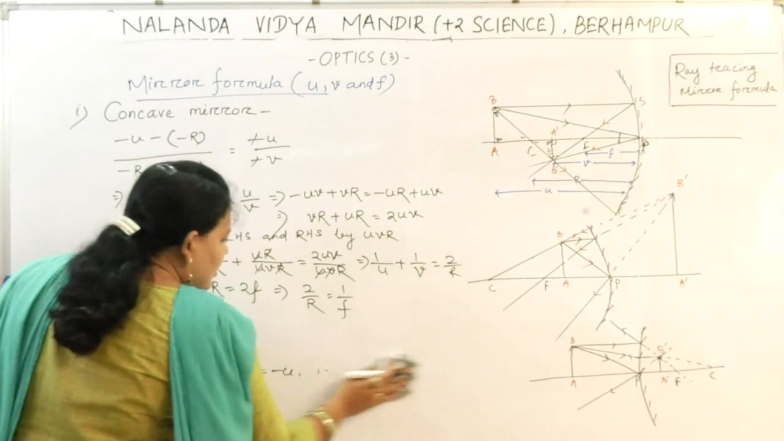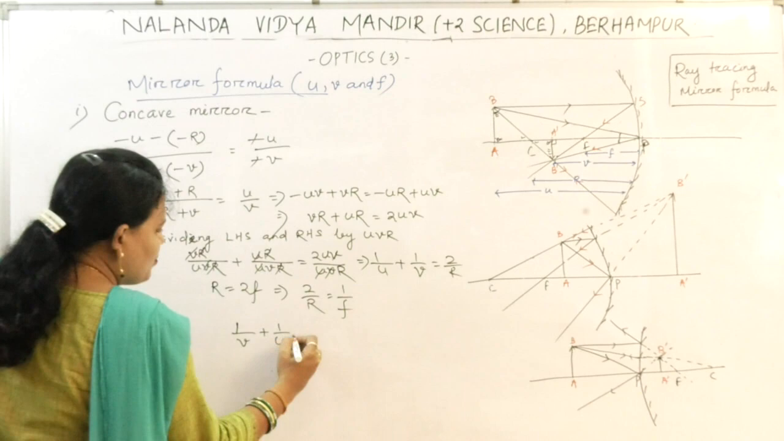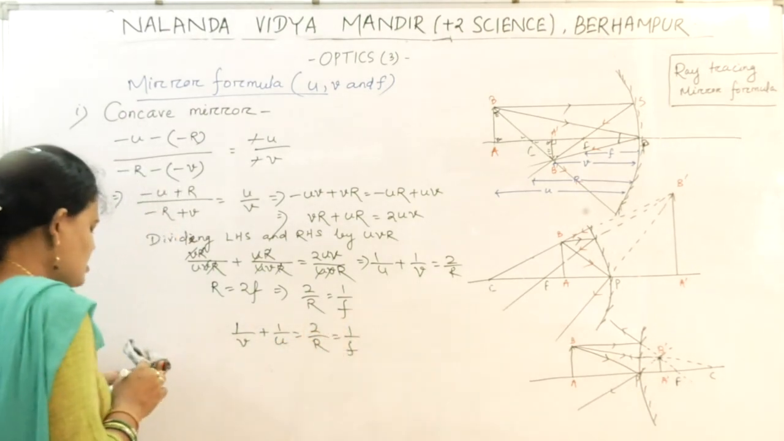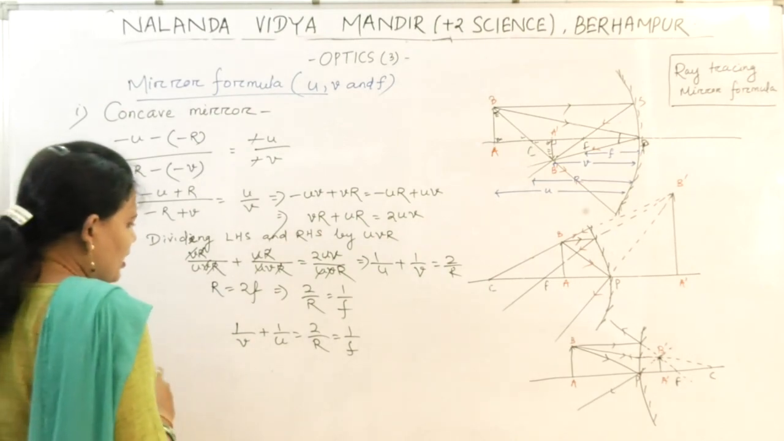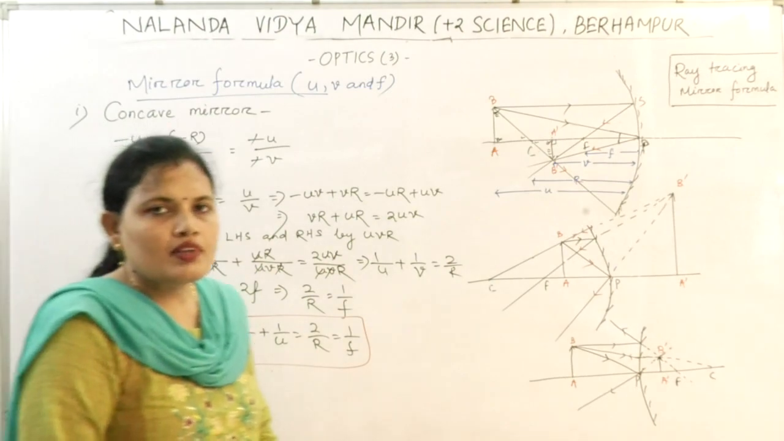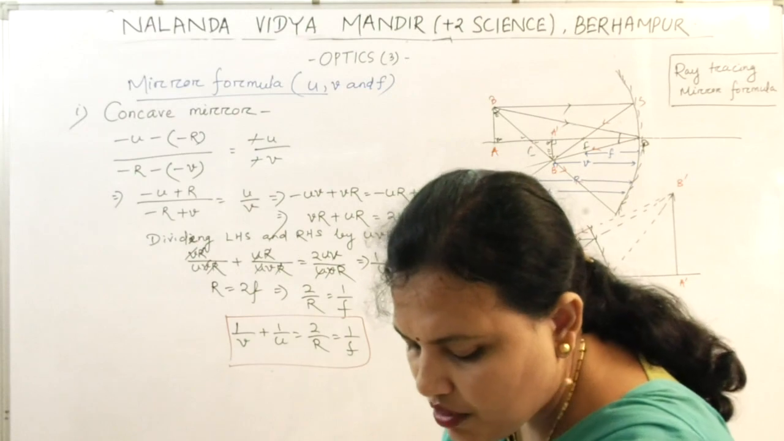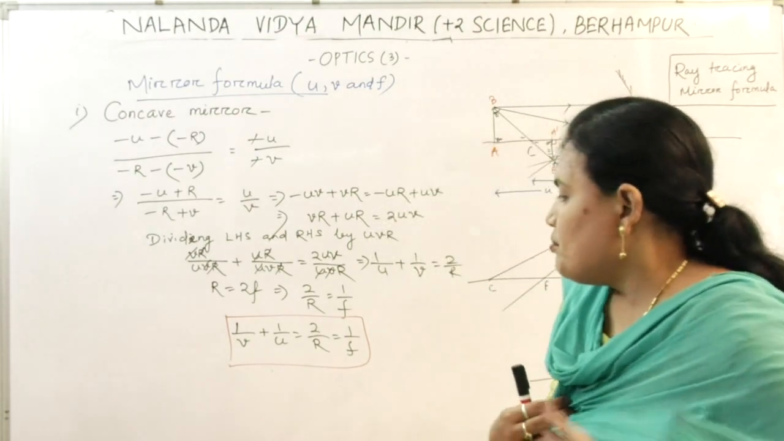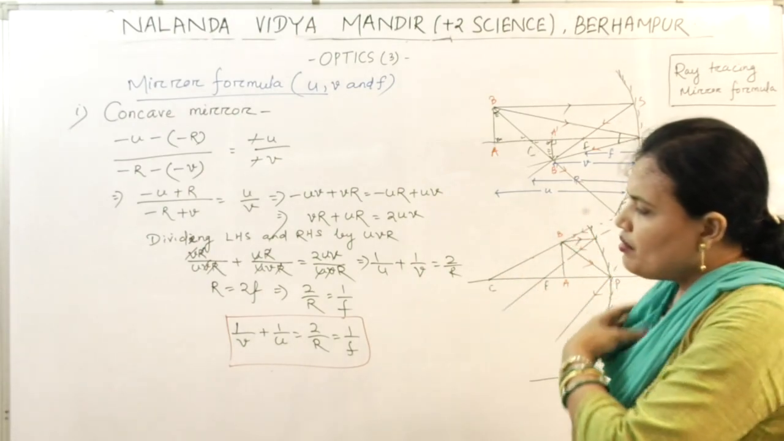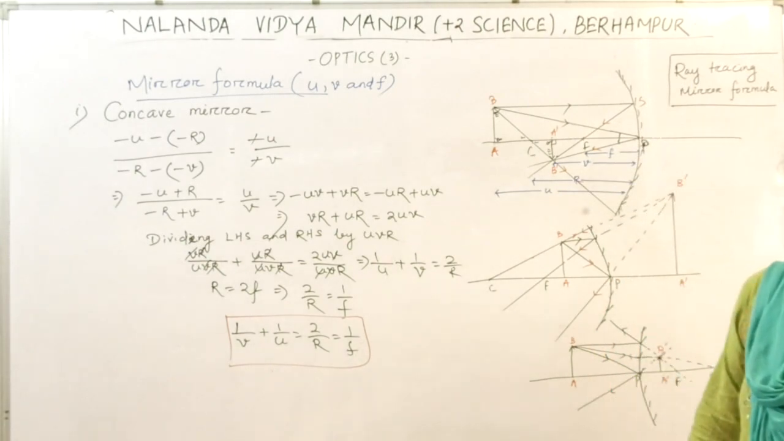So what is the mirror formula now? 1 by V plus 1 by U is equal to 2 by R equal to 1 by F. Now this is your mirror formula. Clear? So by putting the sign convention, we have got that the mirror formula for a concave mirror producing real image is 1 by V plus 1 by U equal to 2 by R equal to 1 by F.